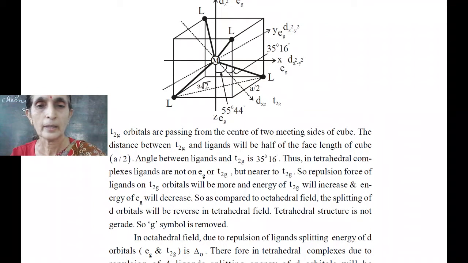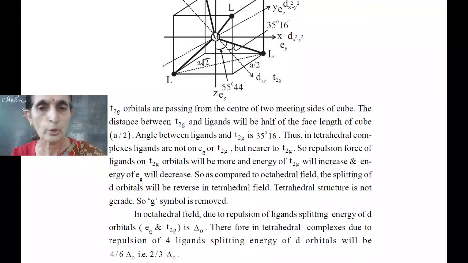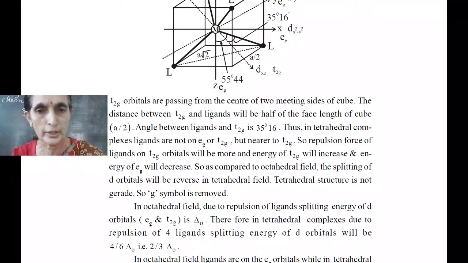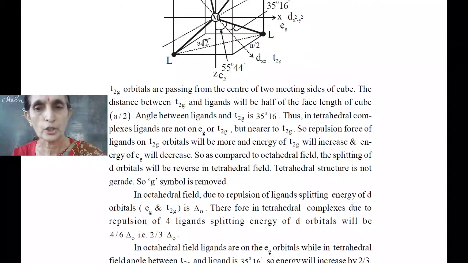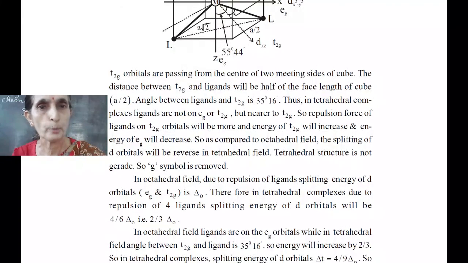Now, as we know the distance, the energy of t2 will increase and the energy of e will decrease. So as compared to octahedral, the splitting pattern of d orbitals will become reversed. Now the tetrahedral structure does not have a center of symmetry, so the g symbol should be removed.